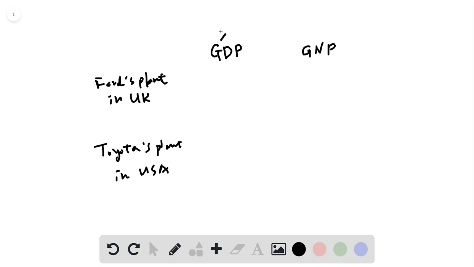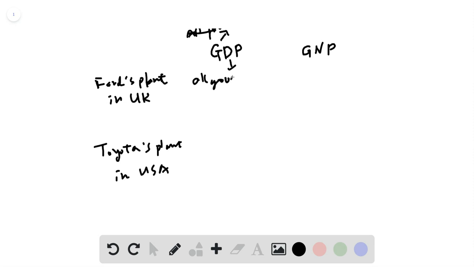So we know that GDP is gross domestic product, which is basically all the products and services. Here, I'm going to write it here.